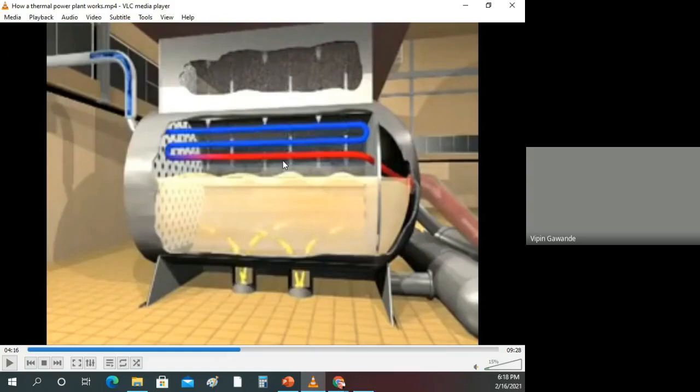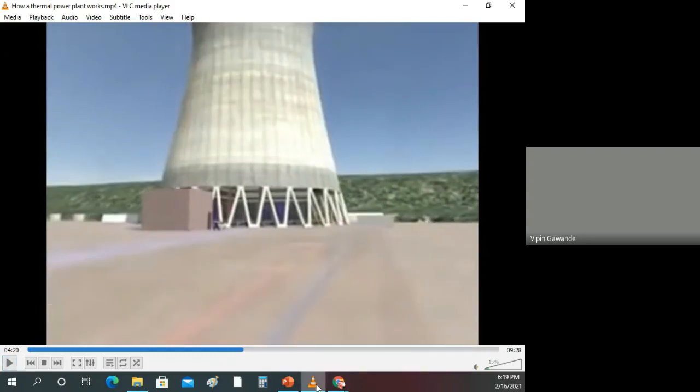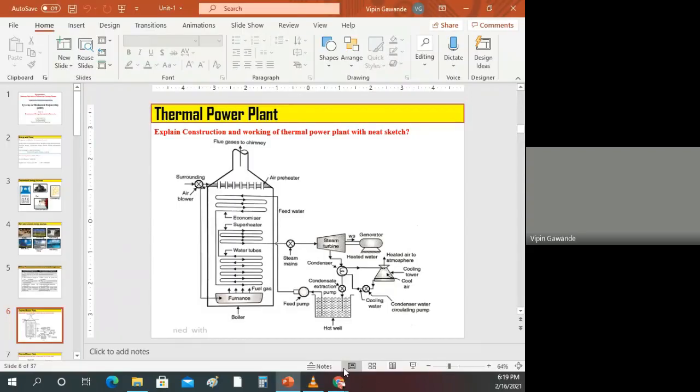Because of the rejection of the heat, the steam is converted into condensate. Then it goes into the hot well. So there are these two outlets. The condenser is used for producing the condensate.